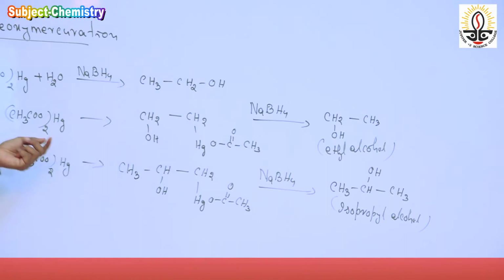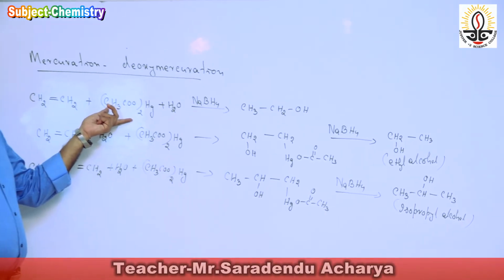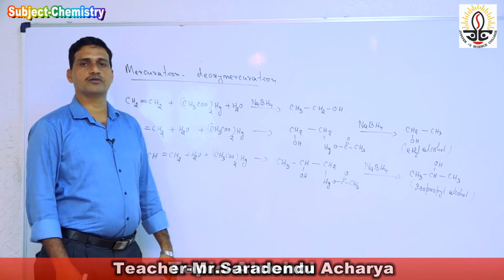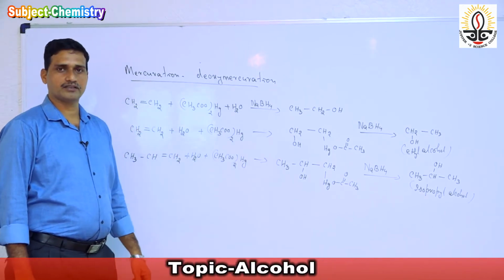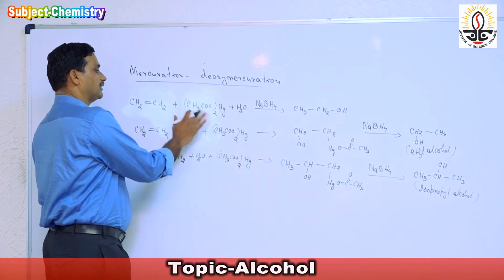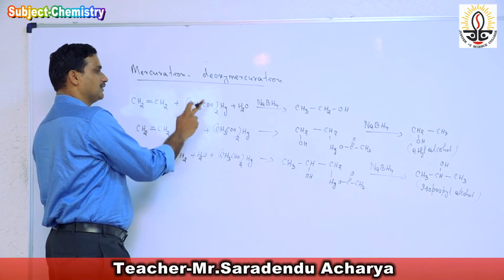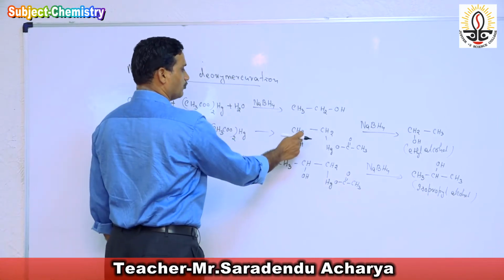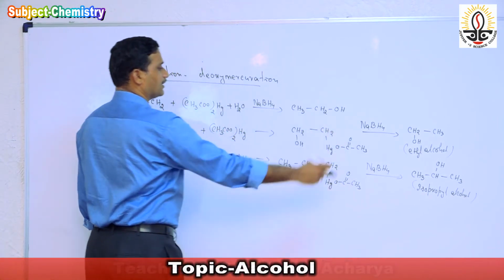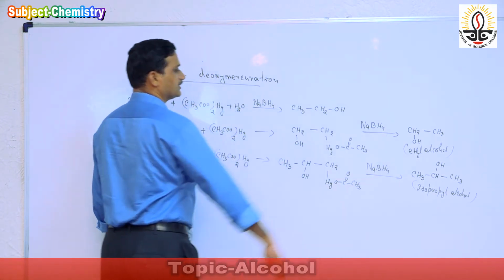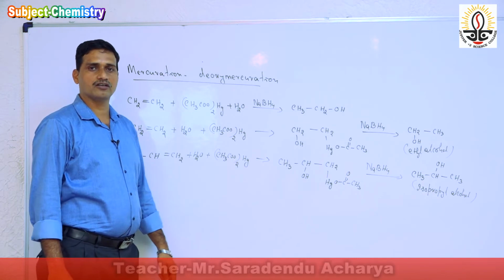So in this process, in presence of mercuric acetate, hydration takes place. First is oxymercuration, then demercuration, and we get the product. First of all, oxymercuration takes place in presence of water, and the OH group is attached to one carbon, and the other part goes to the other carbon, and then demercuration takes place and gives the alcohol.